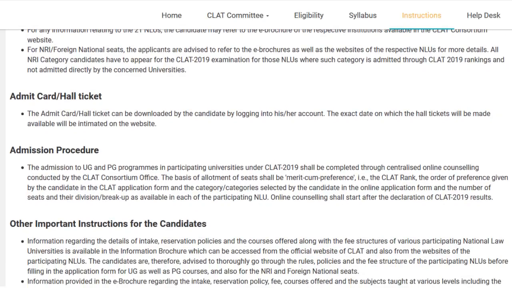Okay, next, admit card or hall ticket related. This is very important, by the way. During the online exam, it wasn't very important whether you had your admit card and hall ticket, because at the end of the day, the people at the centers had an online copy of all of your information. This time it's going to be more important. You can just download it by logging in to your account, but it is not available now, as you know. It is going to be available later. Which date, they are going to tell you later.